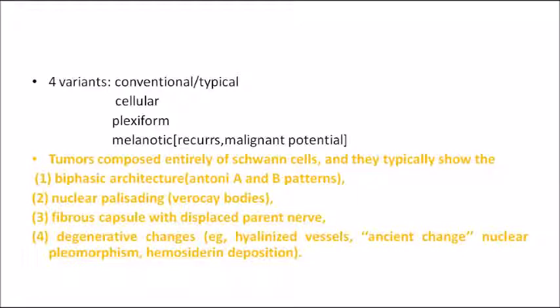And lastly, in some lesions you can see degenerative changes. So the nerve fibers will be undergoing some kind of degeneration, and as a part of degeneration you can see hyalinized vessels, ancient change, nuclear pleomorphism, and hemosiderin deposition. All these are the changes. So this is a classical histology picture. Now let's see the picture.